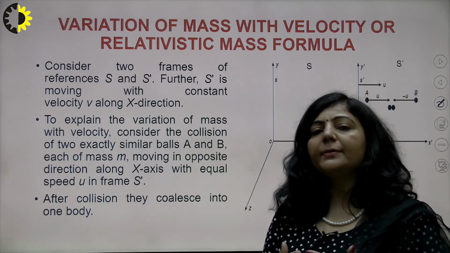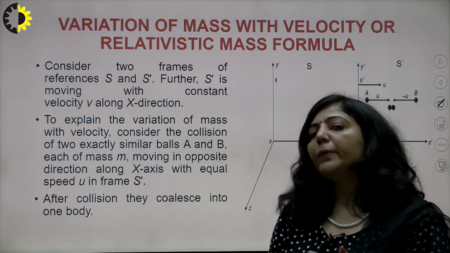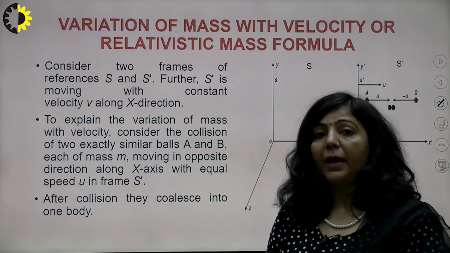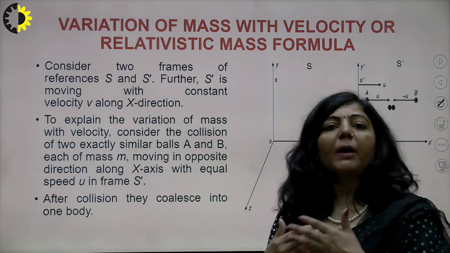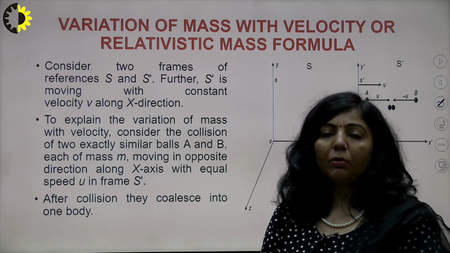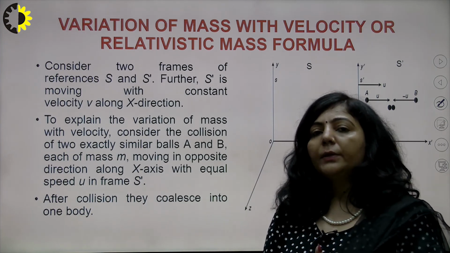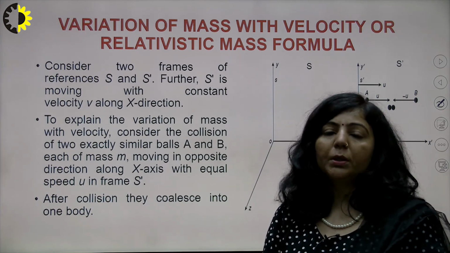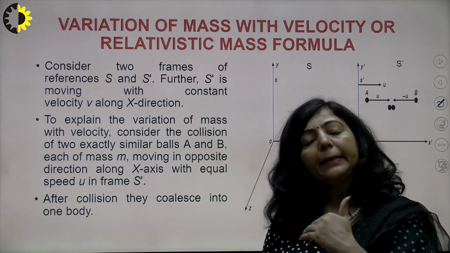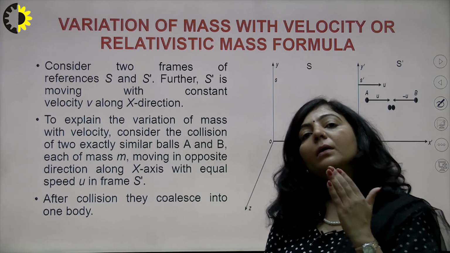So if a particle has mass m naught, it is always m naught. But in relativistic mechanics, if a particle is traveling at a very high speed, or relativistic speed, when v is comparable to c, then mass is affected by motion. The mass of the particle will increase.